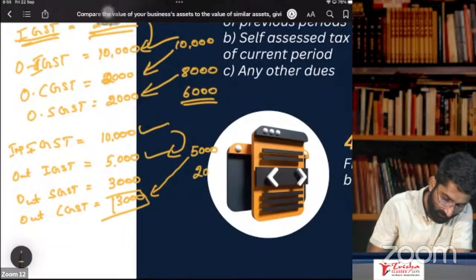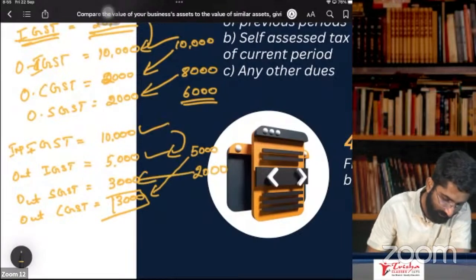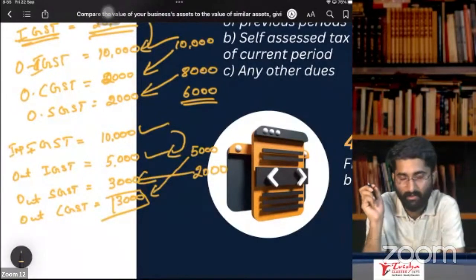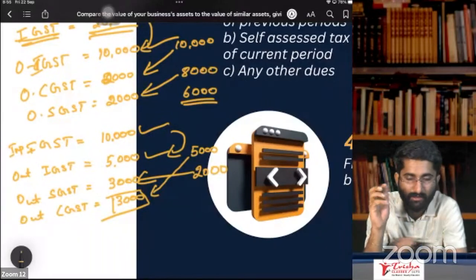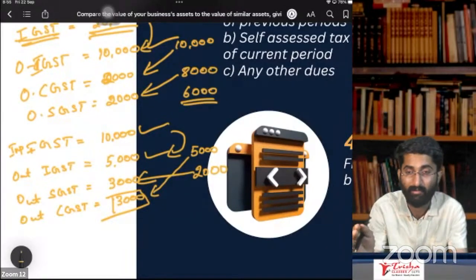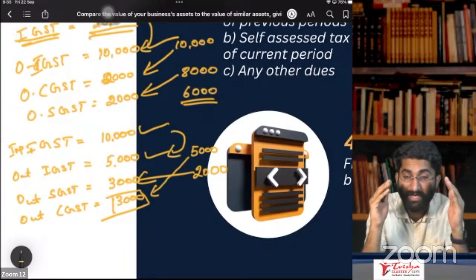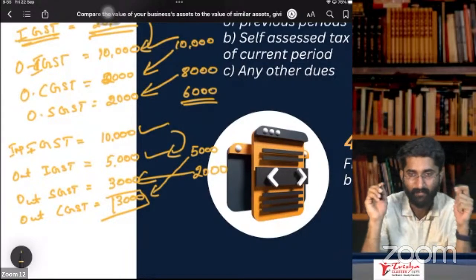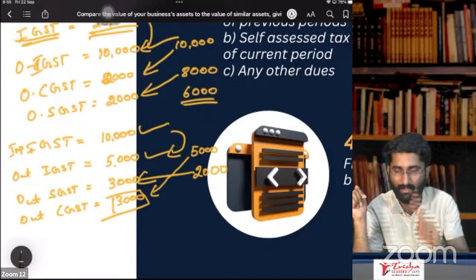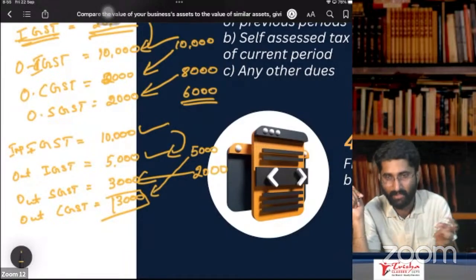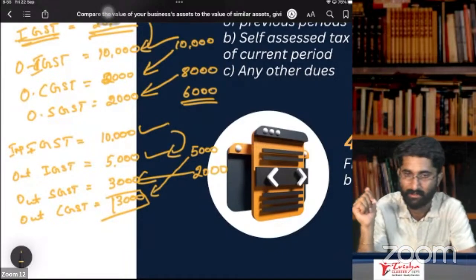How much is left? 2,000. That 2,000 you can utilize for SGST. This is given by the government under section 49, subsection 5, which states the utilization of ITC. First IGST, you use it for IGST. Later take it to CGST, and after that to SGST.